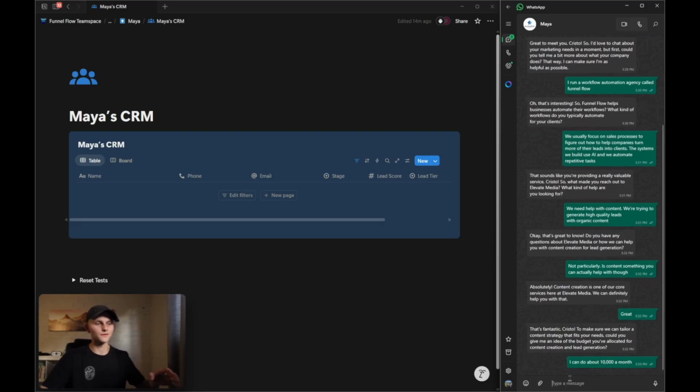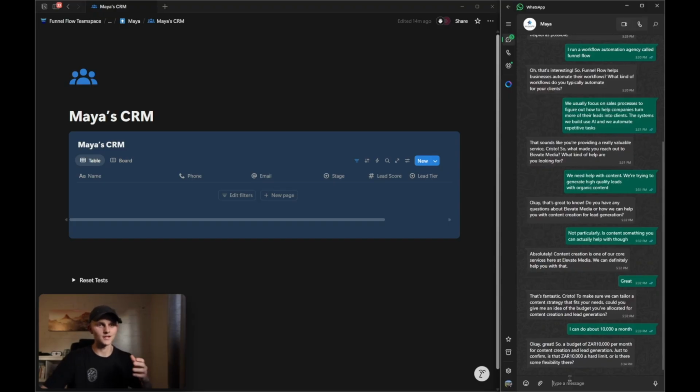Now keep in mind, Maya was built for a South African company. So Maya is working with the South African currency, which is ZAR. It's Rand here in South Africa. Okay, great. So a budget of 10,000 Rand per month for content creation and lead generation.